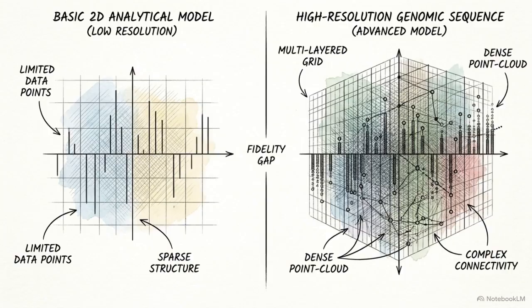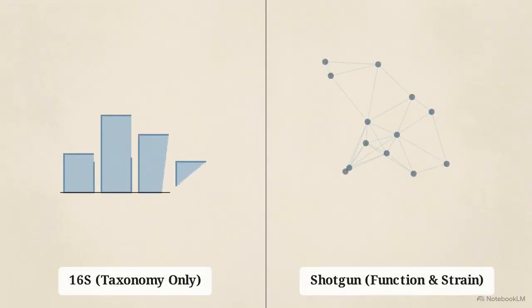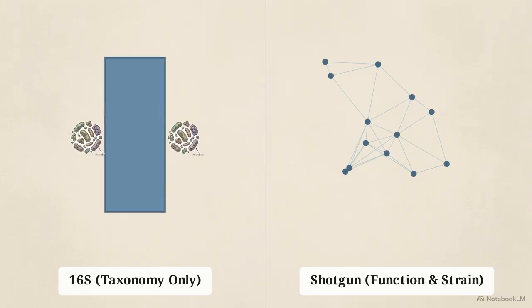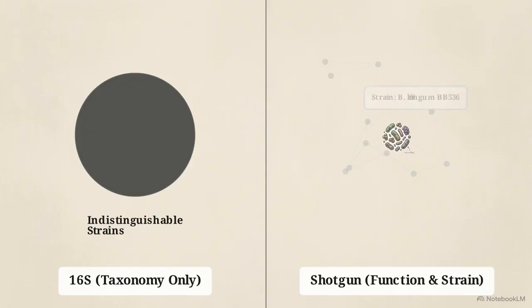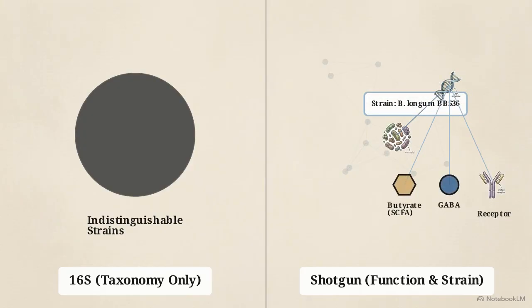The current methodological bottleneck in the field is the severe heterogeneity in how microbial data is sequenced and analyzed. This split-screen comparison shows the fidelity gap between legacy sequencing and modern precision requirements. 16S rRNA gene profiling is affordable, but lacks the taxonomic depth to differentiate between closely related bacterial strains. Shotgun metagenomics and metatranscriptomics identify both the taxonomic identity of the bacteria and their specific metabolic functions.